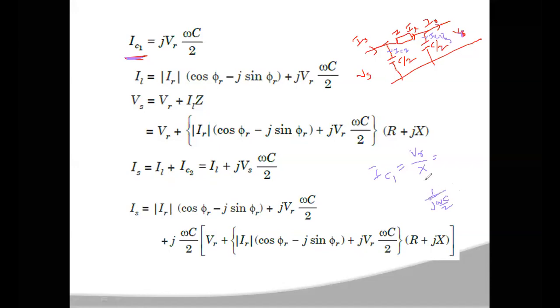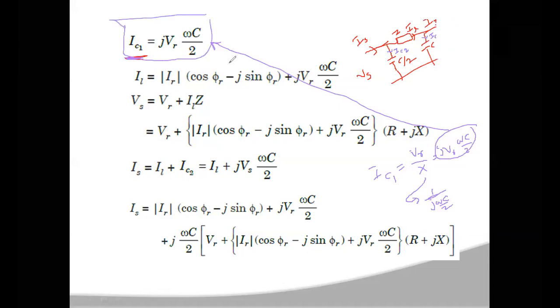So if you write the final equation, you will get j into VR into omega C by 2. This is the current flowing through the half capacitance connected at the receiving end. So this is the value of IC1.